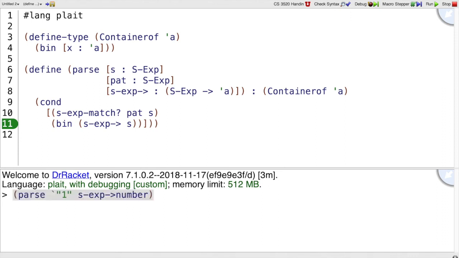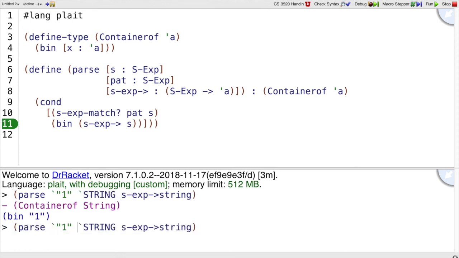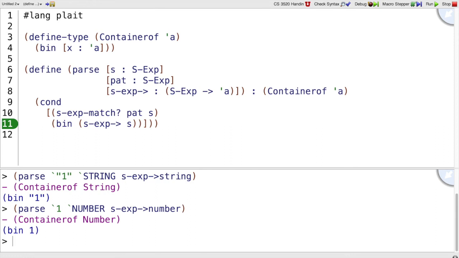And then we will match just that s-expression. So now I can call parse when I want to work on strings, then I pass in string as the s-expression. And when I want to work on numbers, then I pass number as the s-expression for the pattern, and also number as the result. That way now I've written the parse function only once and just parameterized it over the parts that were different before, which is the pattern that we matched on and the function that converted a match to that pattern to some value to put in a container.